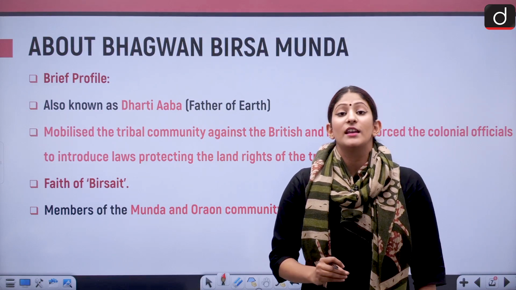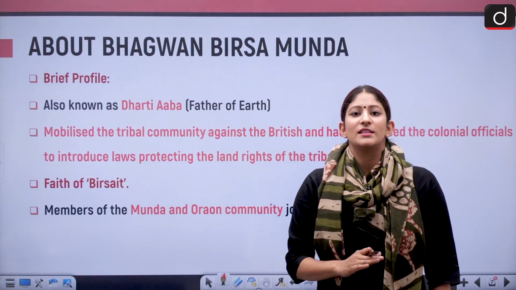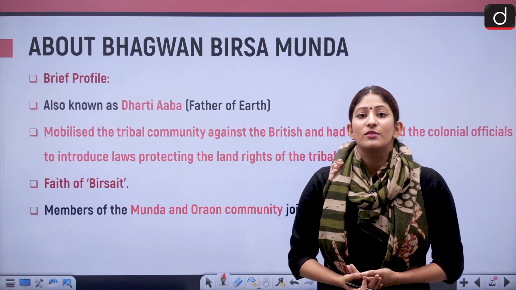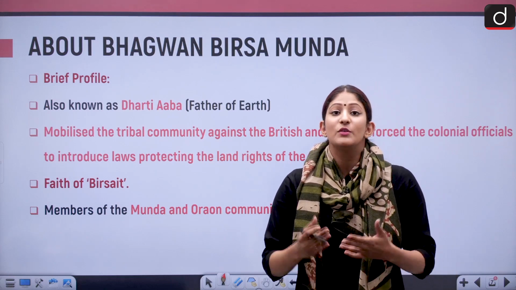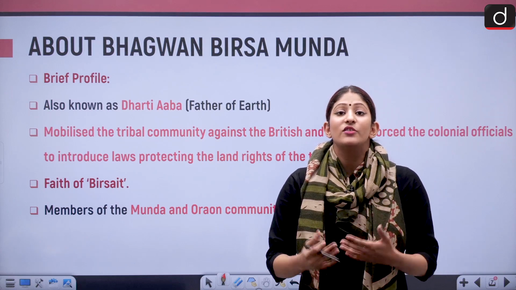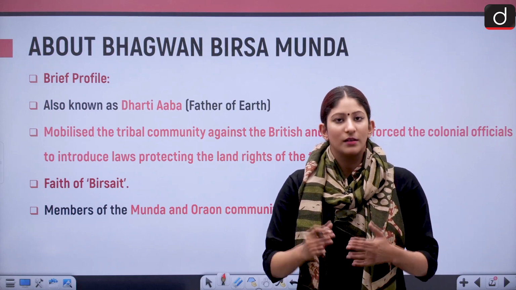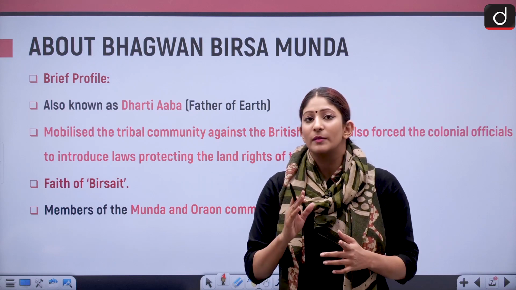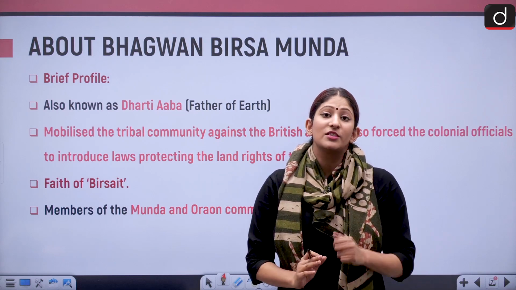Only on the birthday of Bhagwan Birsa Munda will the Janjatiya Gaurav Divas be celebrated every year. Apart from the birthday celebrations every year as Janjatiya Gaurav Divas, we also have a full-fledged museum dedicated to the 10 tribal leaders of India. These 10 tribal museums are very important from the perspective of prelims. Kindly search about it as well.